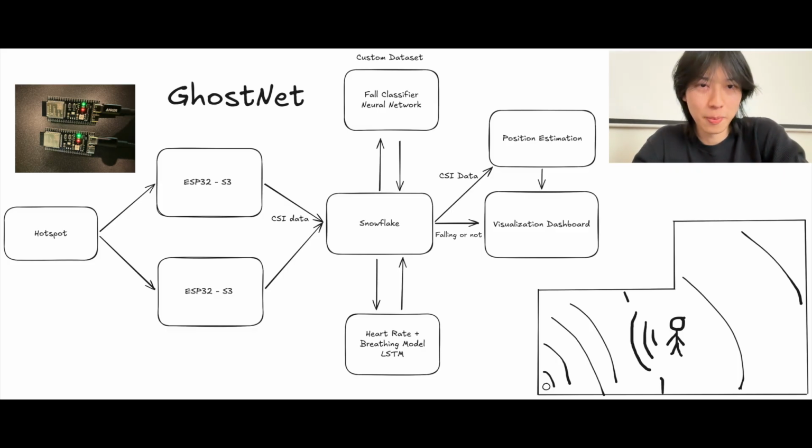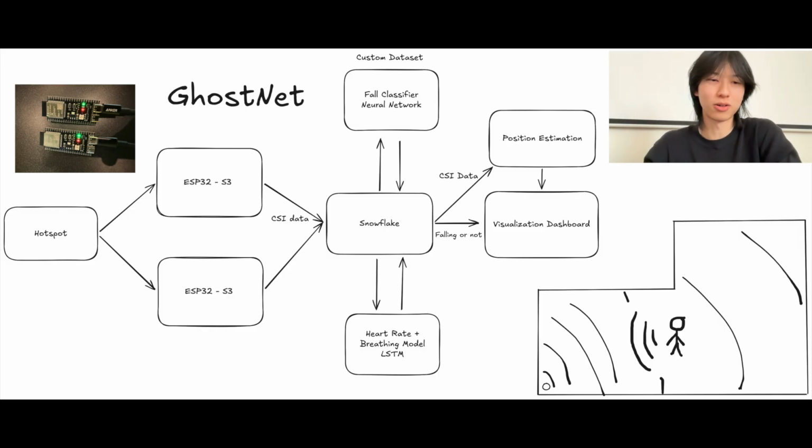So how do you do this? We have our hotspot, which is like our MAC because we can't interact with the Quack Hacks router, into our two chips, which send data onto Snowflake, which is the main storage device we're using. And then we have that sent into this fall classifier model that we trained ourselves. It's a CNN. We made our own data set for this. We'll go into it later.